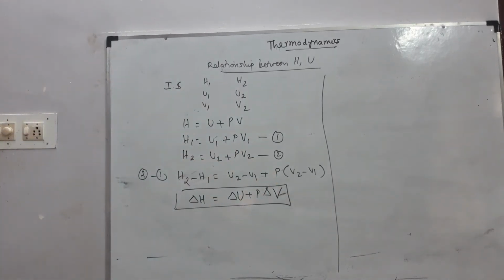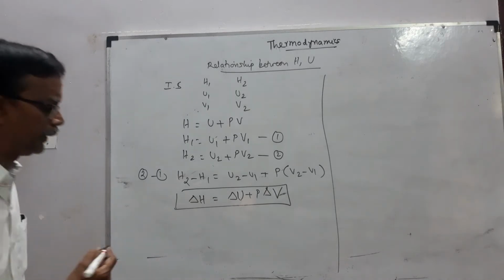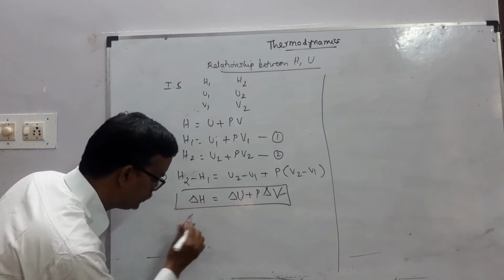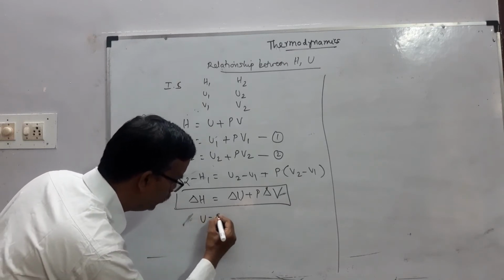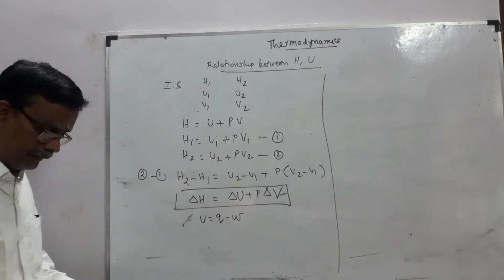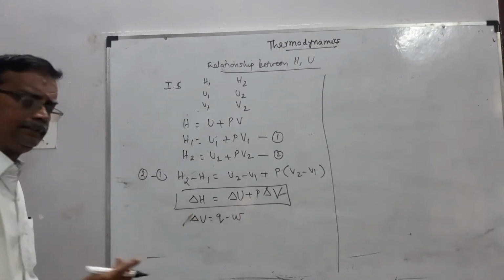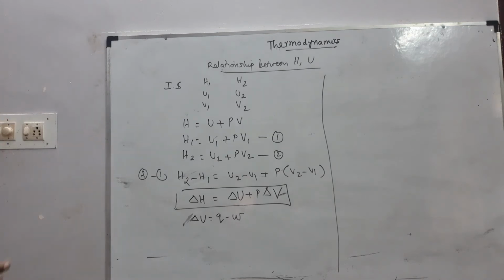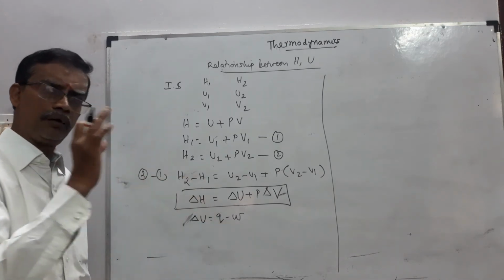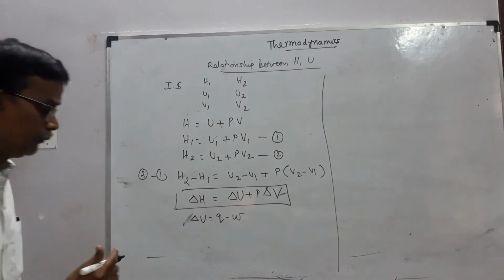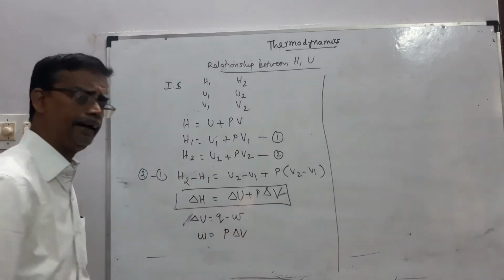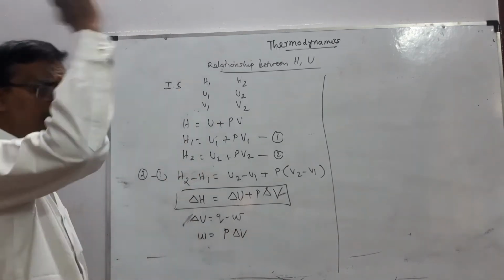Next, note that as per the first law, for expansion work, the change in the internal energy is equal to Q minus W. We know W equals P into delta V, that is, work is done by the system.